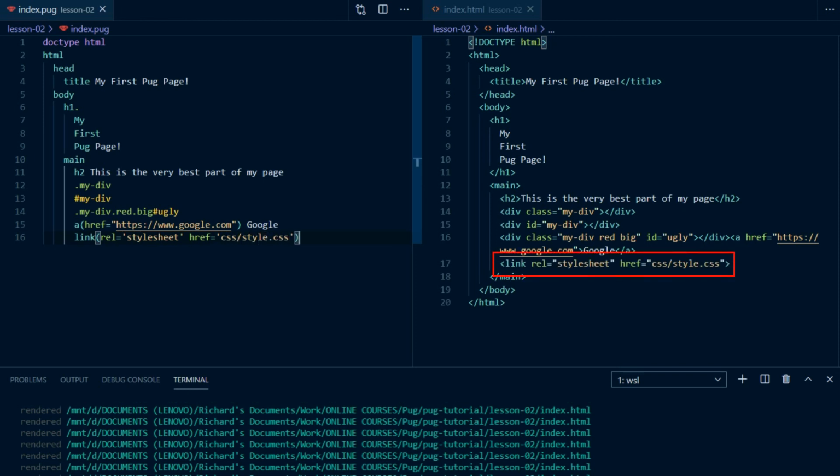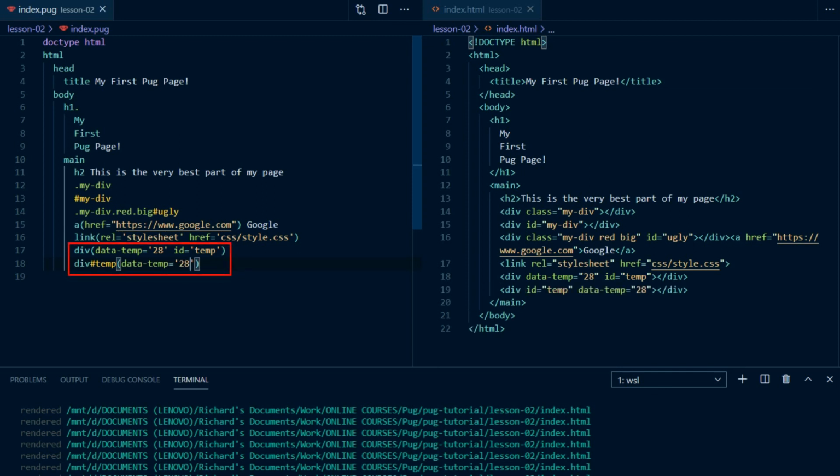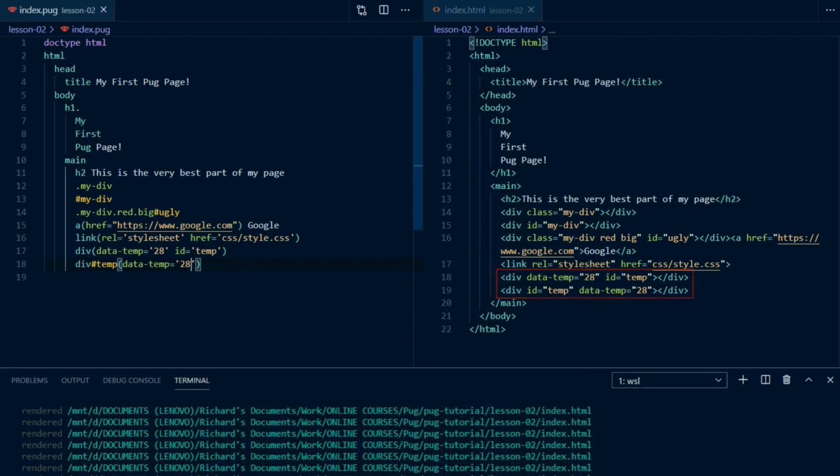Data attributes are added in the same way. So div(data-temp=28) gives us div data-temp equals 28. And IDs and classes can also be added like this. So we can put div(data-temp=28 id=temp), or div#temp(data-temp=28). Both of these are equivalent and result in a div with a data-temp attribute of 28 and the ID temp.